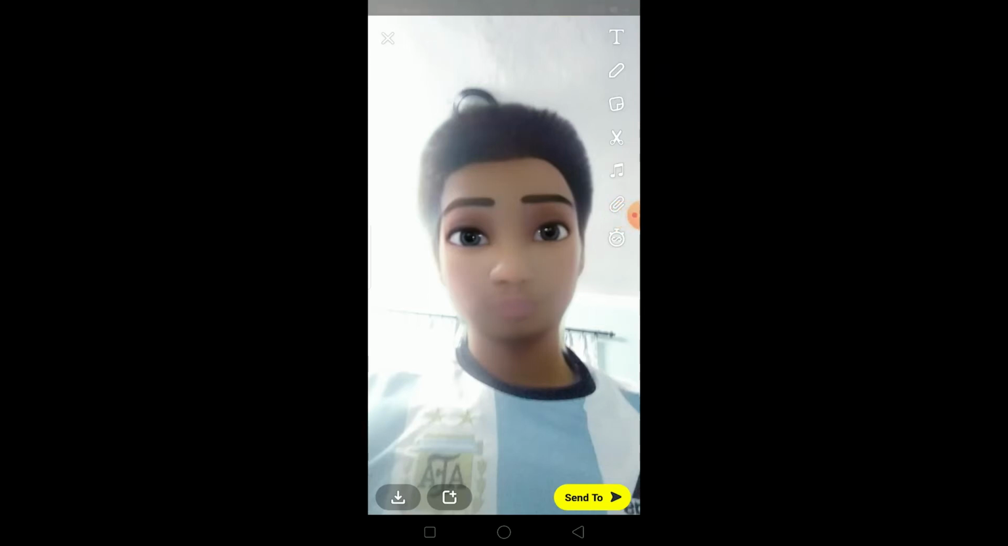And in today's video, I'll be teaching you guys how you can get a Snapchat cartoon filter. So basically, the cartoon filter is like this. You can make your face a bit cartoony, like you can see on my screen. This is what the filter really does.